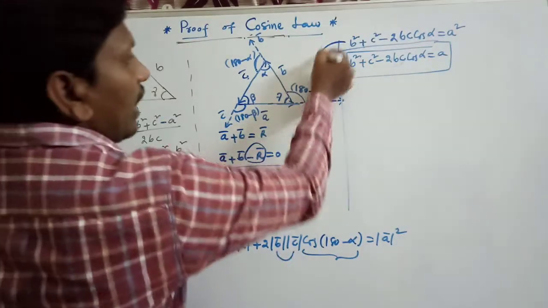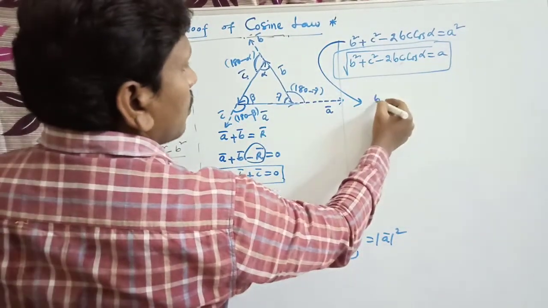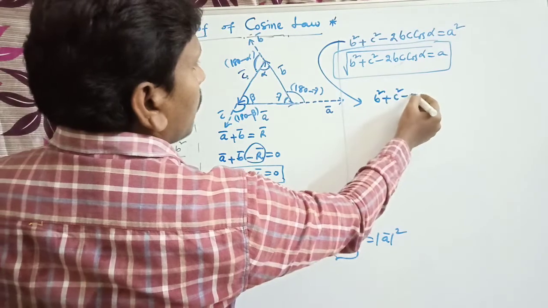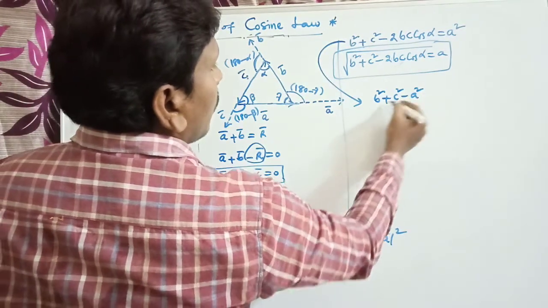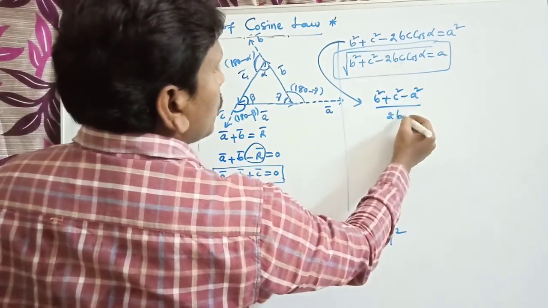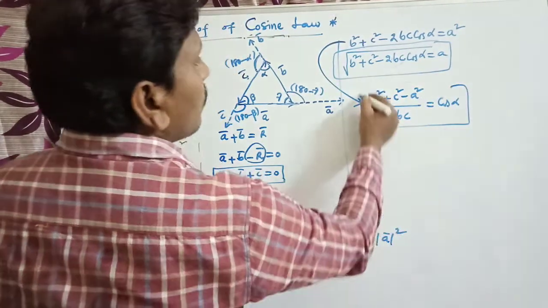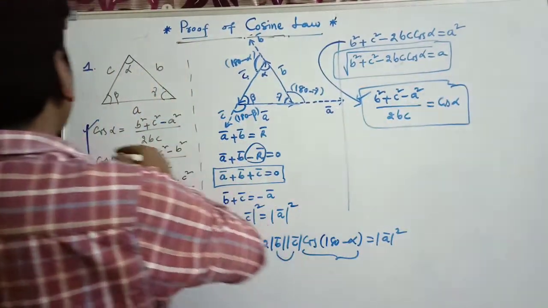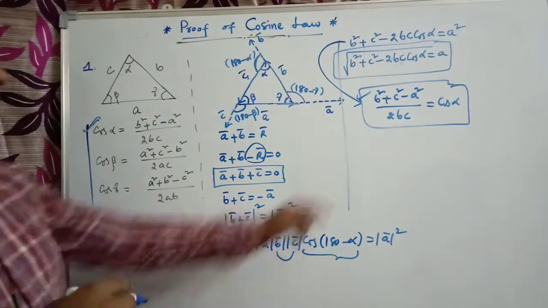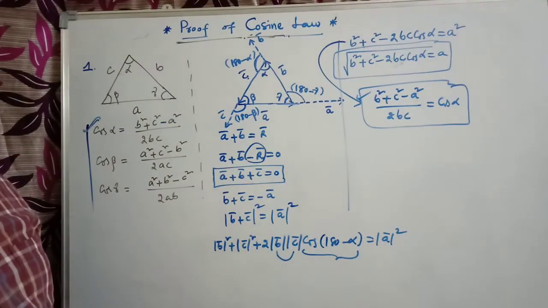From this expression we can write b square plus c square minus a square divided by 2bc equal to cos alpha. Yes or no? This formula and this formula are the same.